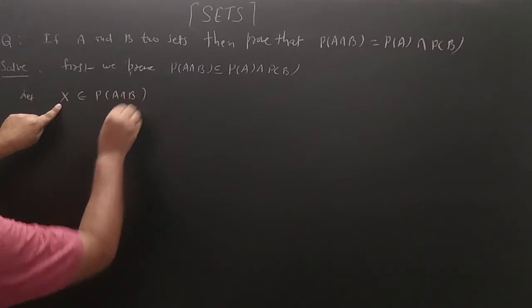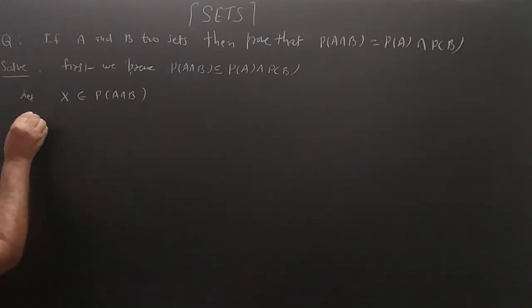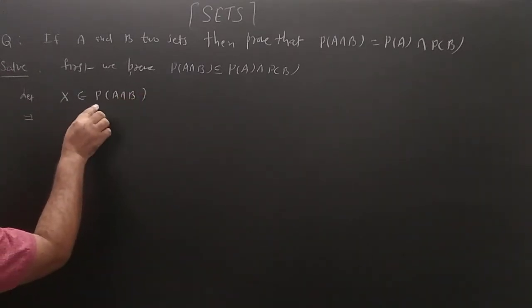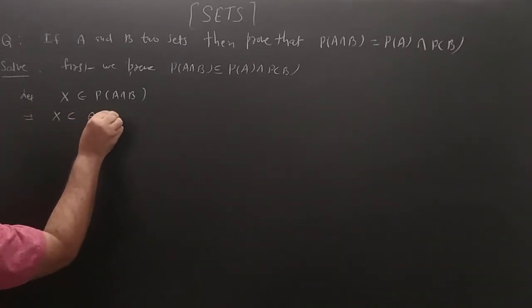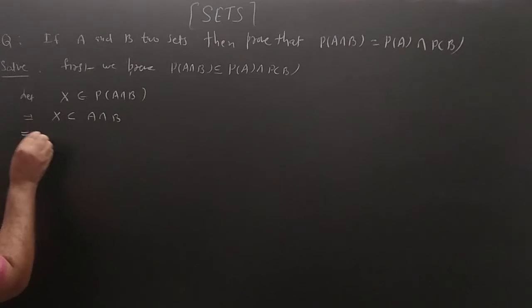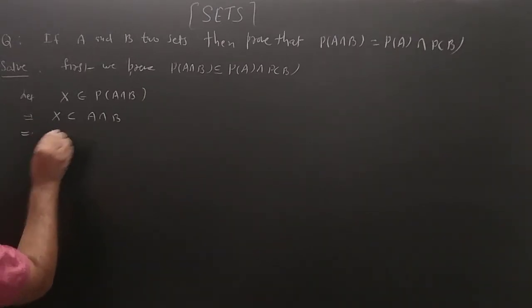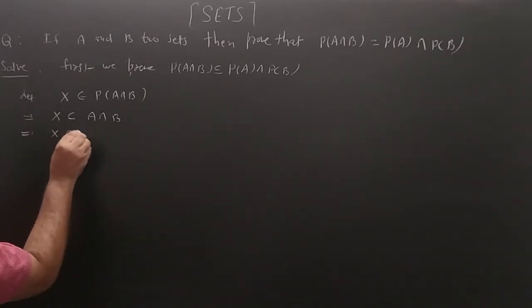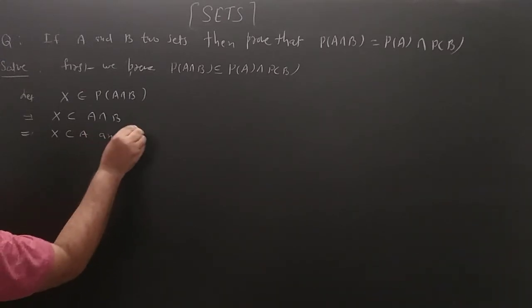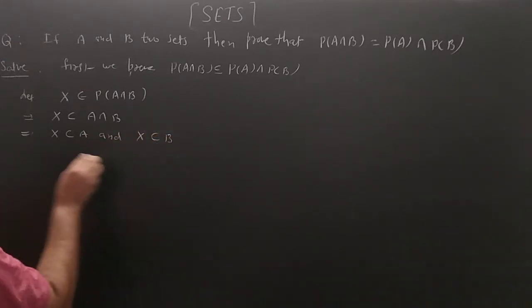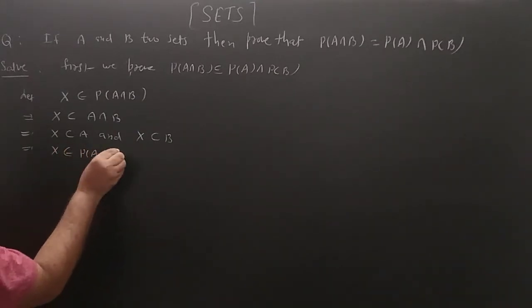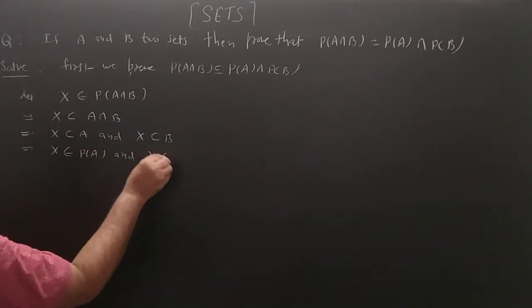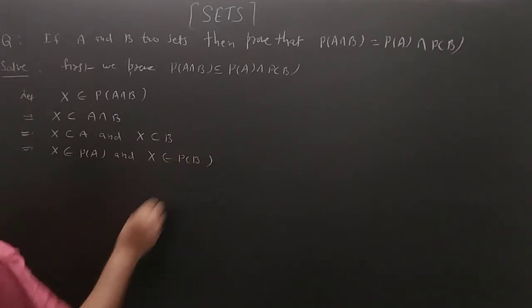X is the element of the power set of A intersection B. If X is the element of the power set of A intersection B, then X will be the subset of A intersection B. So X is a subset of A and X is a subset of B. That means X belongs to PA and X belongs to PB.